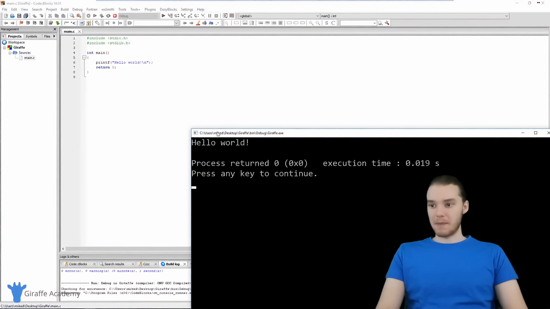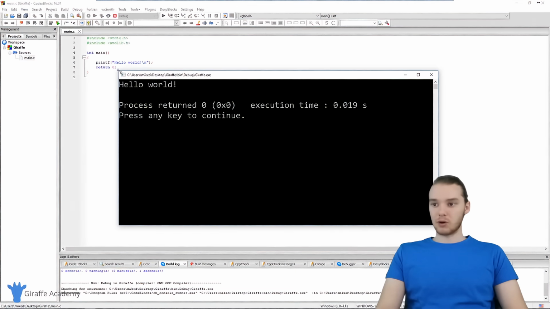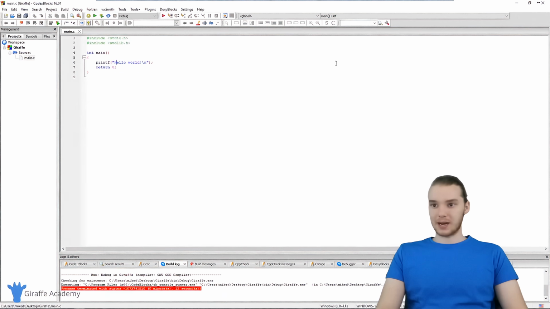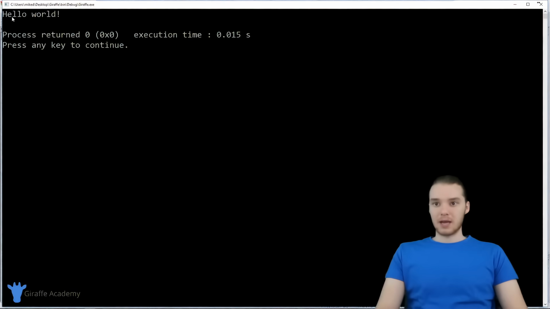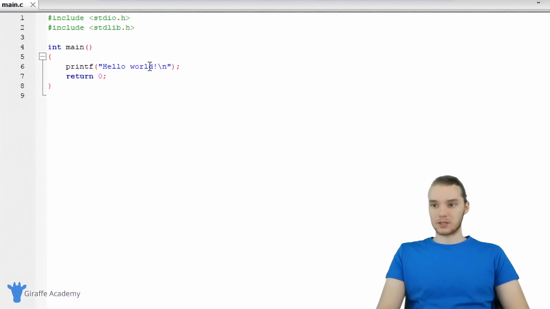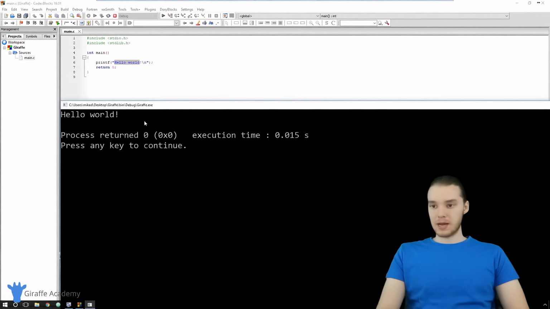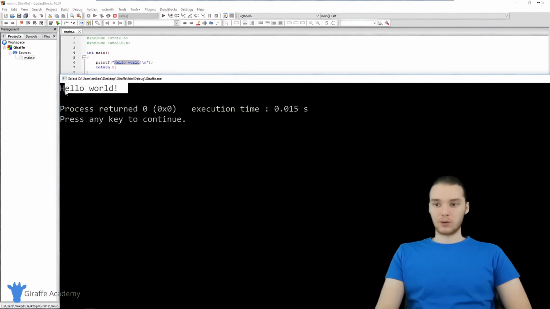Basically, this is the command prompt. Whenever I run a C program, this little window is going to pop up. If I was to exit out of this and run this program again, you'll see this window pops up again, and it basically just executes the program. In the case of this program, all we're doing is printing out hello world onto the screen. That's actually what this instruction over here does. When we open up this command prompt, it's essentially just executing the program, and it's printing out whatever we told it to print out. So it's printing out hello world over here.